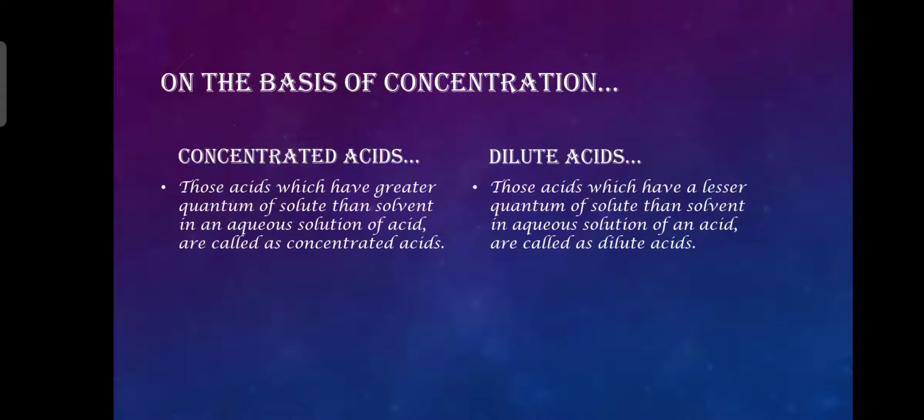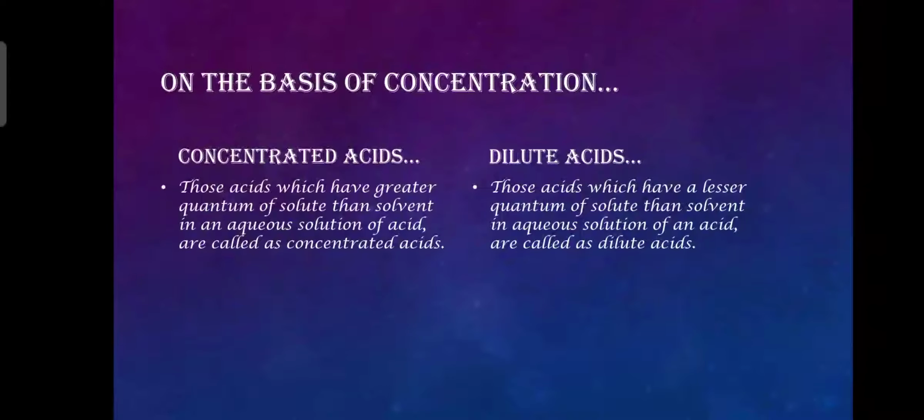So we know that in a solution there are two things. One is solvent and another is solute. For example, if I make a solution of sugar and water, sugar will be the solute and water will be the solvent, right? So similarly, if there is a solution of HCl and H2O, H2O is the solvent and HCl is the solute. If the level of HCl, that is the solute, is very high in the solution, then we call that concentrated acid. And if the HCl or the solute level is pretty low in the solution, we call that dilute acid, right?